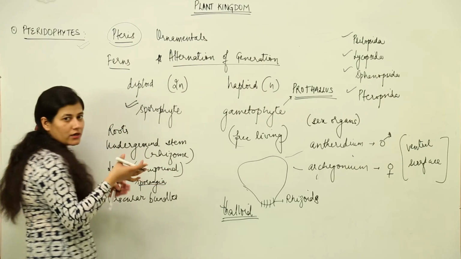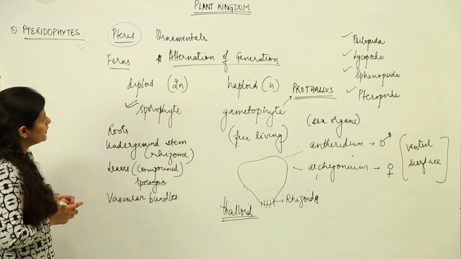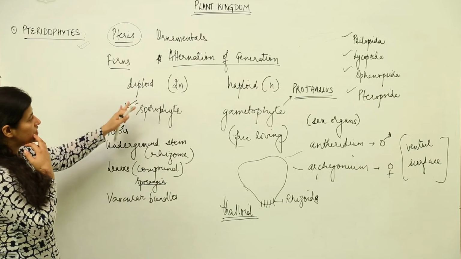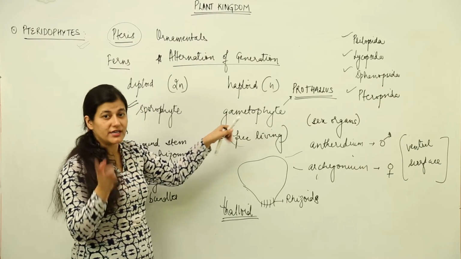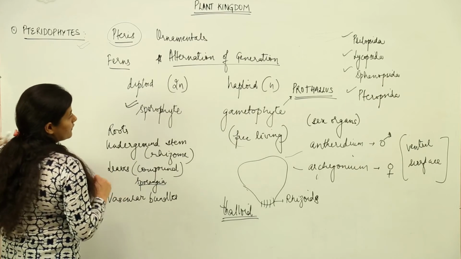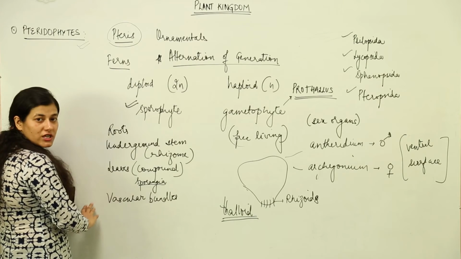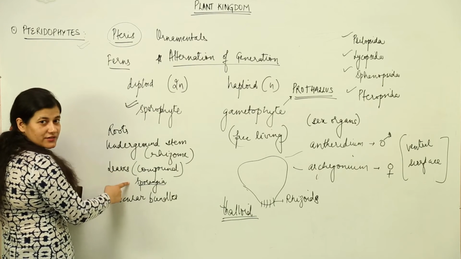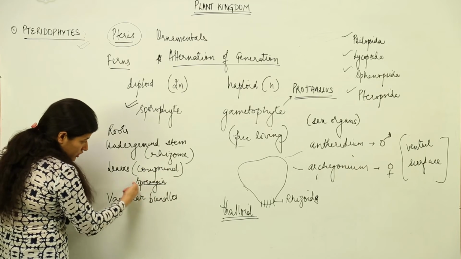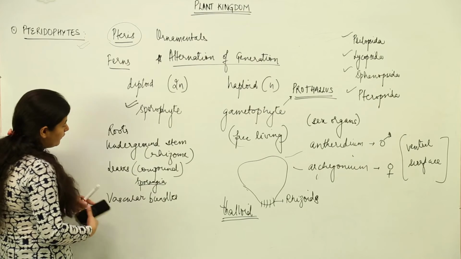So, we are gradually moving towards advanced stage of plants, and what we see over here is that there is alternation of generation. The main plant body is a sporophyte, it gives rise to a gametophyte. How does it give rise to a gametophyte? Now, we have to see how this gametophyte is formed. We know what characteristic features are present in the sporophyte. It is having roots, it is having underground stem, the leaves are compound which have sporangia. Now, we have to concentrate on what this sporangia is, and there are vascular bundles, of course.